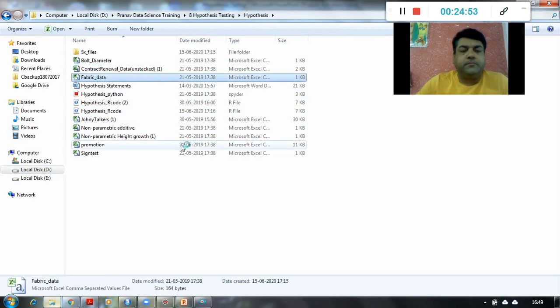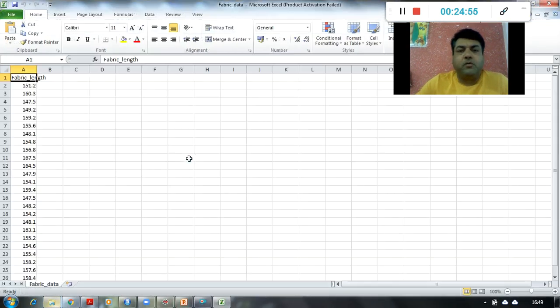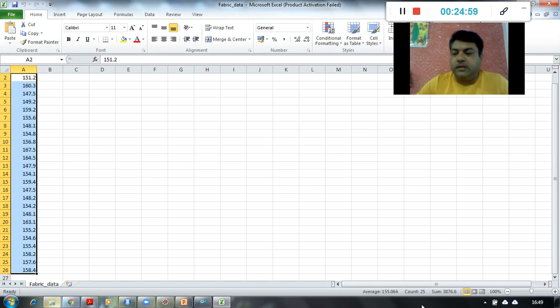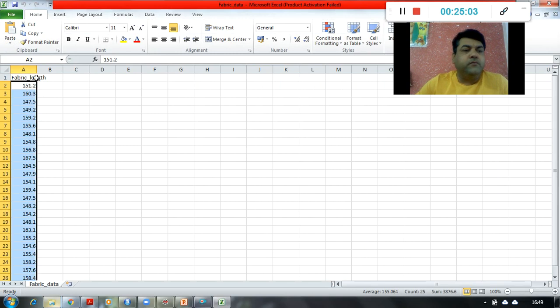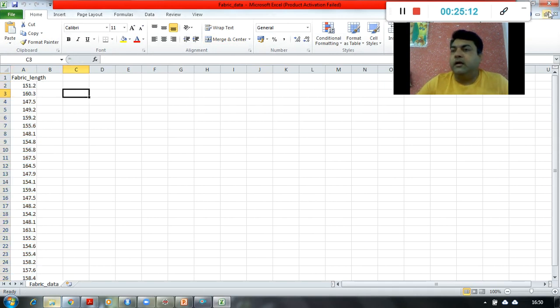This is my fabric data. The count is 25 bundles. These are the fabric lengths given to us, and we simply have to check whether the average of these lengths is statistically greater than 150 or not.